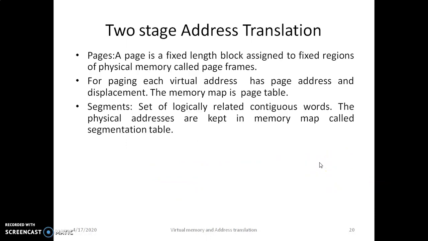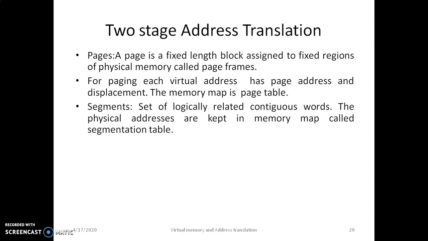Next we'll consider two-stage address translation. For this we need to specify some terms. First is page and second is segment. A page is a fixed-length block that can be assigned to a fixed region of the physical memory called a page frame. The chief advantage of paging is that the data transfer between the memory levels is simplified.